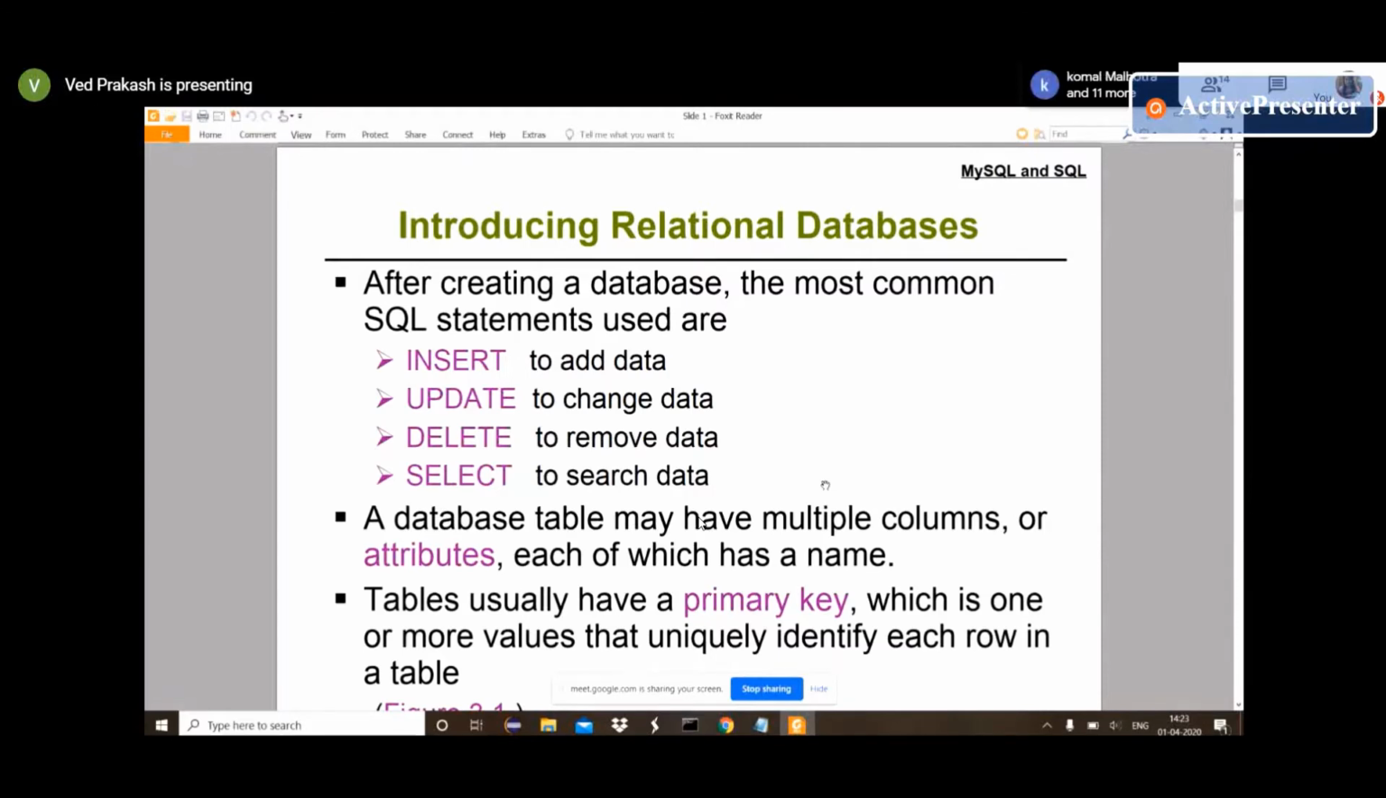Any doubt? Apurva, Raghav, Aditi, any confusion between indexing based database, NoSQL database and relational database?